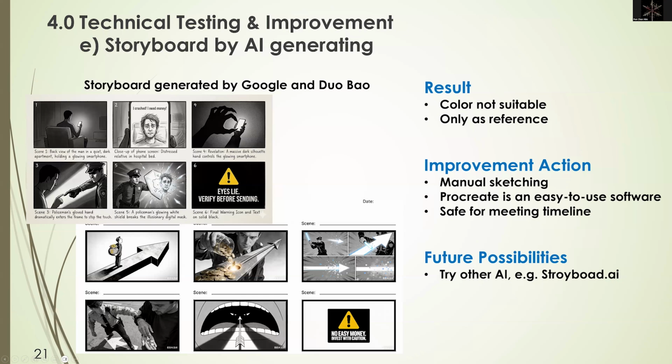The style and the character are not the same. Therefore, the generated storyline can only act as a reference. But even so, it reduces much time compared to drawing it by myself.